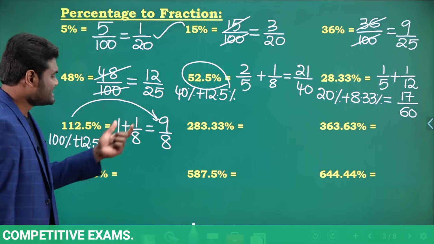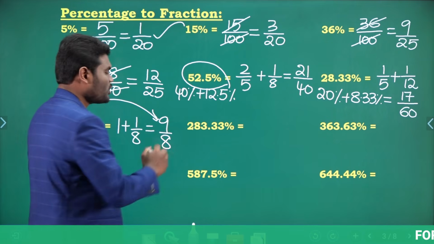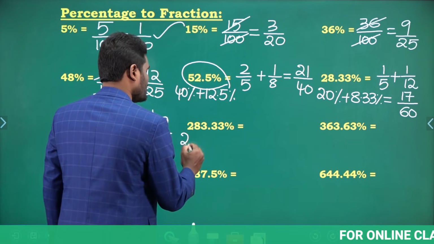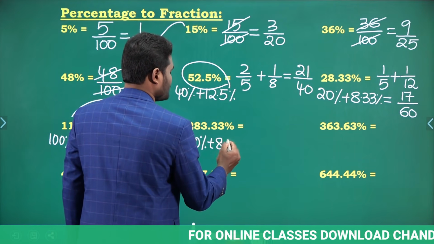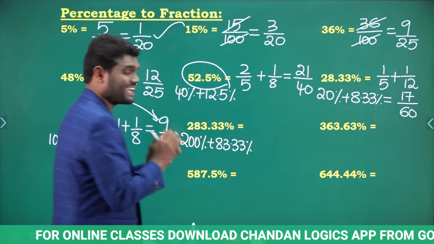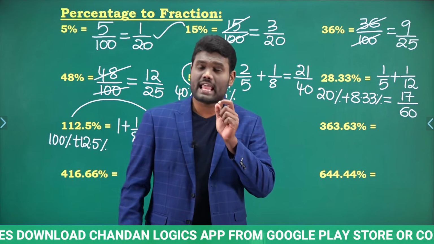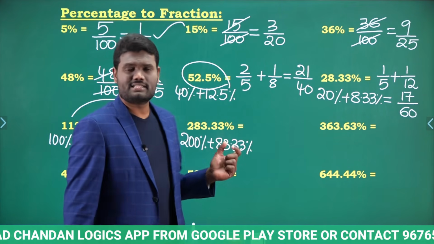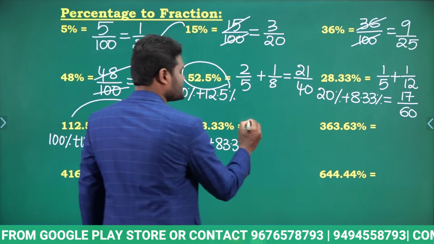Similarly, 283.33%. Now 283.33% you can write it as 200% plus 83.33%, and I am writing it clearly in detail. The reason behind this is each and everyone should understand this. That is the reason I am writing all this clearly. So 200% is nothing but 2.